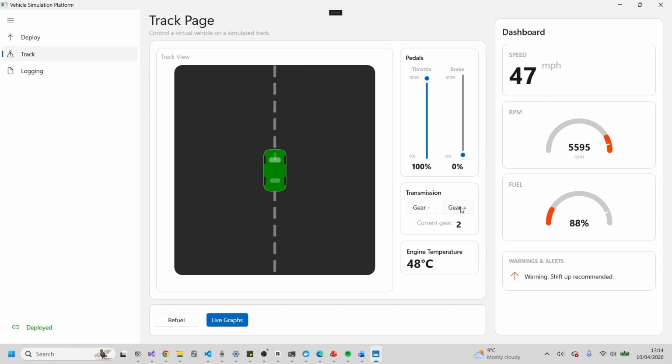Throttle input scales this torque output directly, so flooring the pedal at peak RPM delivers maximum force to the wheels, whilst lifting off triggers engine braking at smoothly reducing speeds.